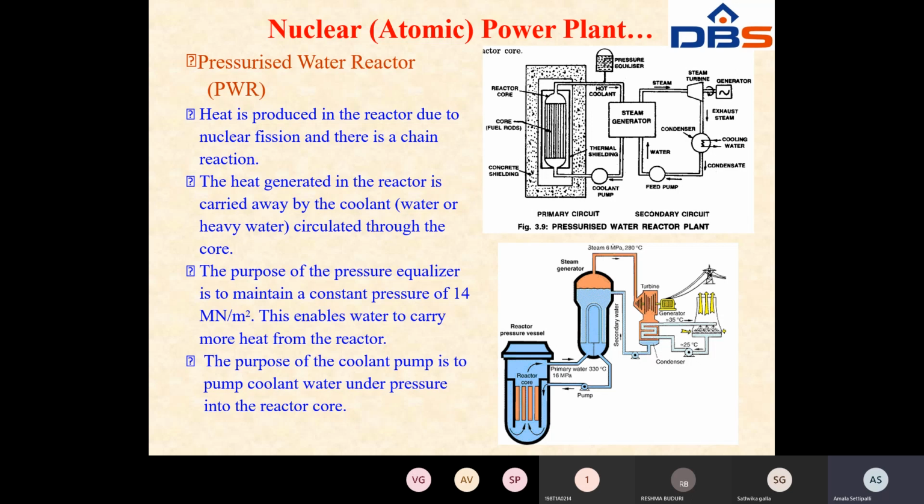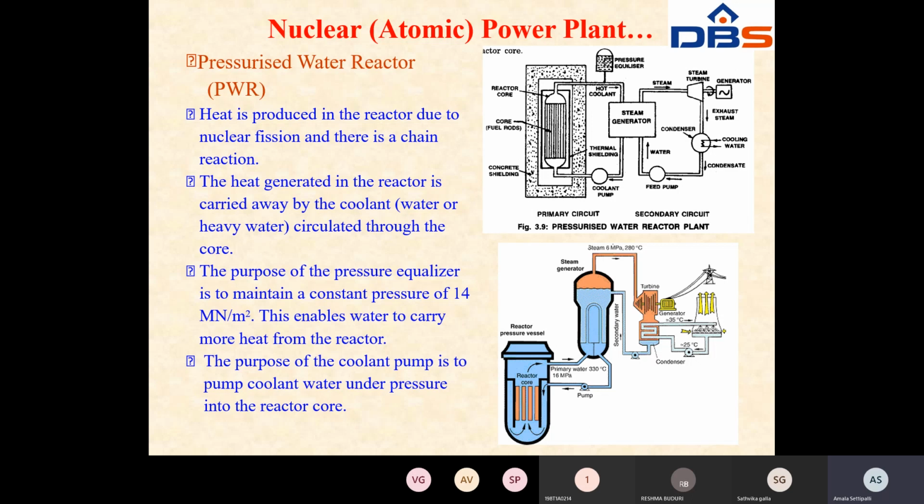Heat is produced in the reactor due to nuclear fission, and there is a chain reaction. Due to the chain reaction and the nuclear fission process, heat is generated in the nuclear reactor. That heat generated in the reactor is carried away by the coolant. To pass this heat, you use a coolant.